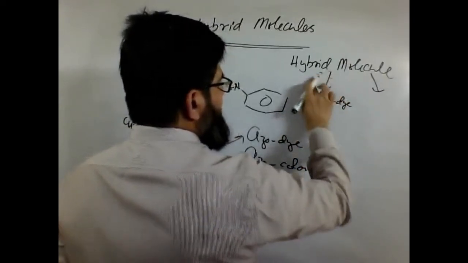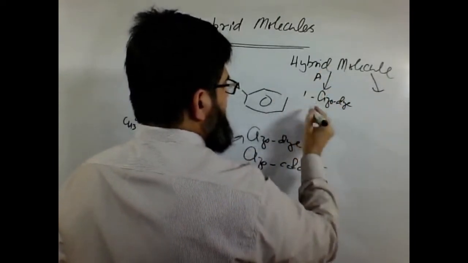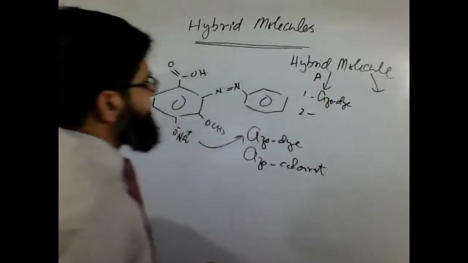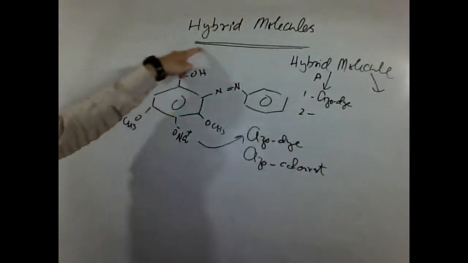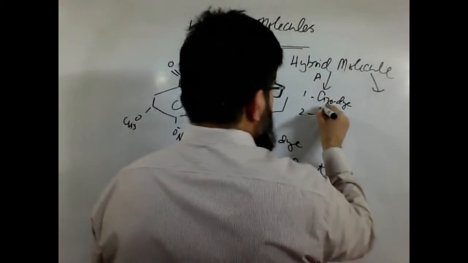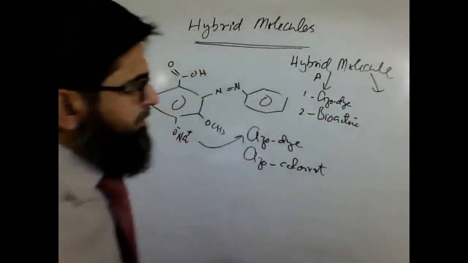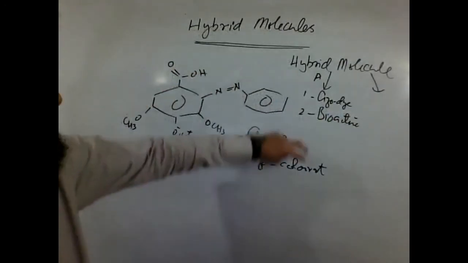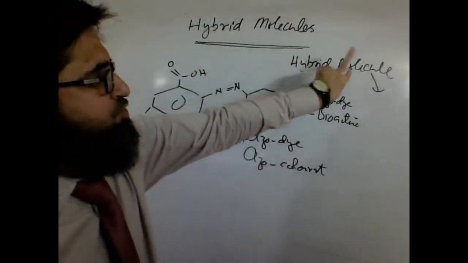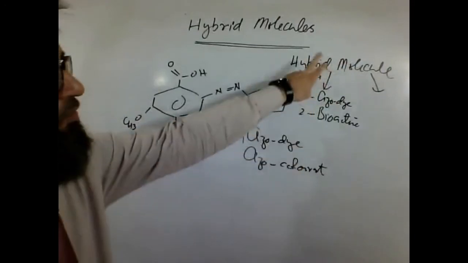Secondly, the second property is, we have an idea, syringic acid is bioactive. Once it's bioactive, this will become a bioactive dye. So two properties are there, so it is supposed to be called a hybrid molecule. That's one way to call it a hybrid molecule.